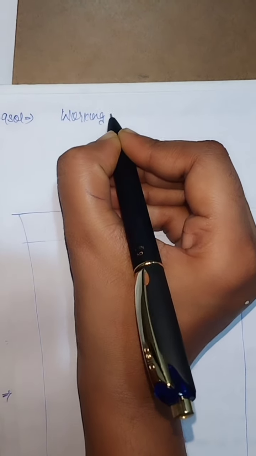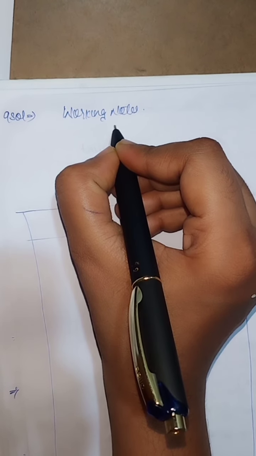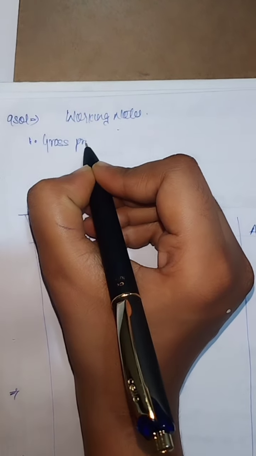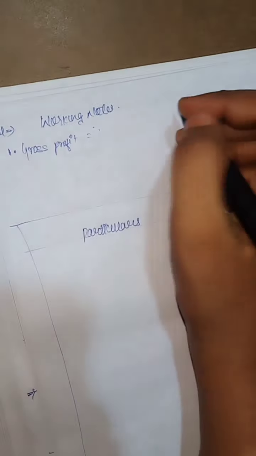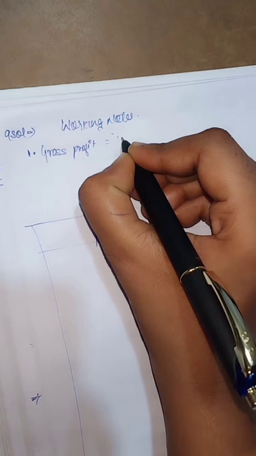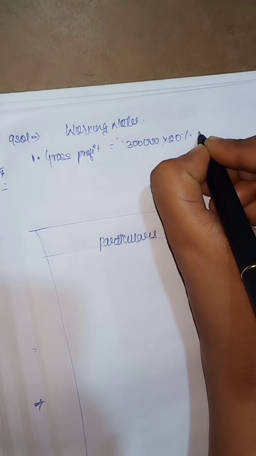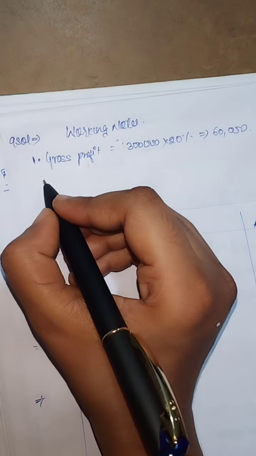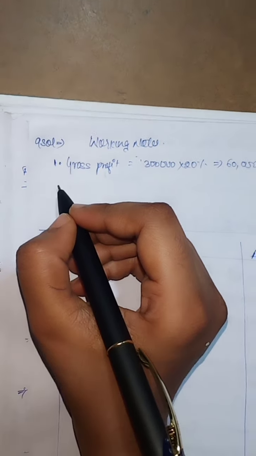In working notes, given gross profit 20% means sales minus gross profit, right? So first we require gross profit. Given in the first line of the question, gross profit of 20% on sales. So gross profit is 3 lakhs sales into 20%, which calculates to 60,000. Then in the last line of the question, sales minus gross profit as per the rate of gross profit given.